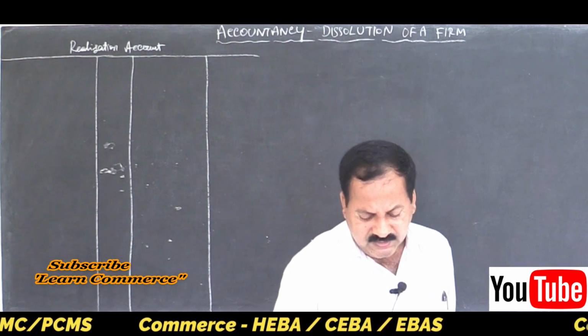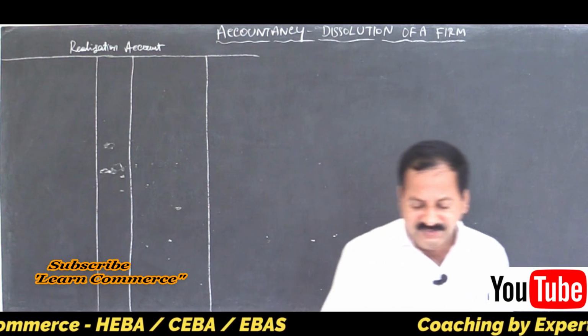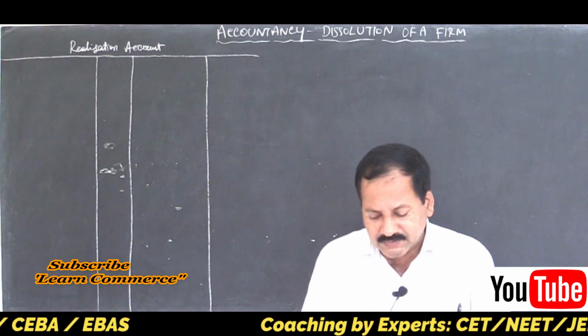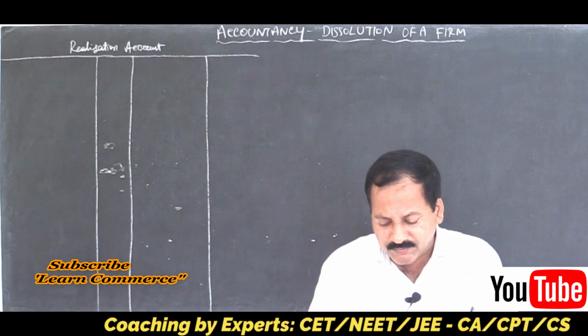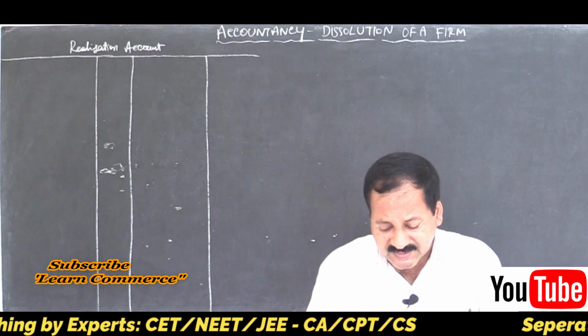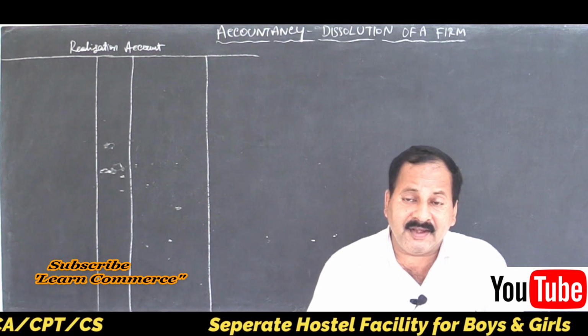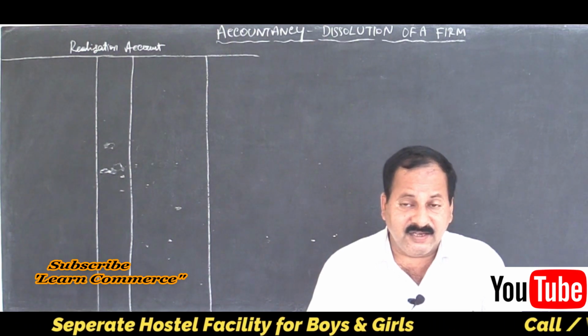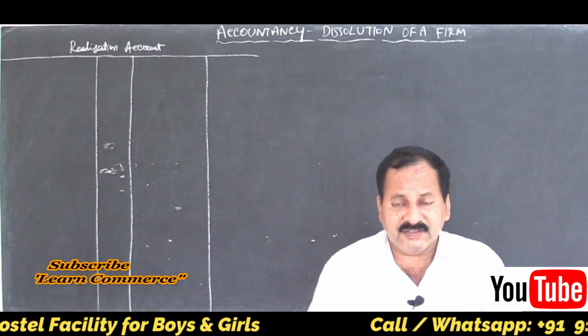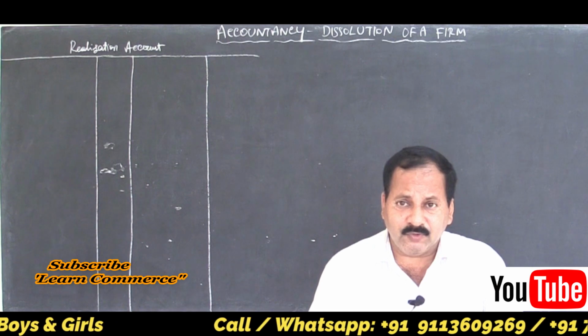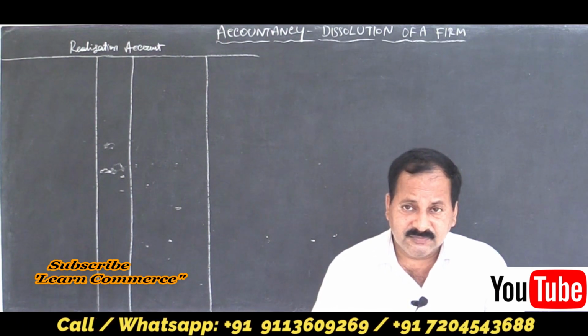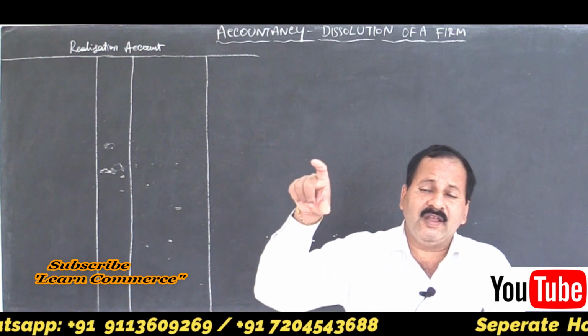Assets realized as follows: debtors 13,500, stock, buildings, amounts are given. The vehicle, which was unrecorded, was also realized for rupees 4,000. An unrecorded vehicle is an unrecorded asset; a vehicle is an asset. So unrecorded means you have to include it while selling the asset.